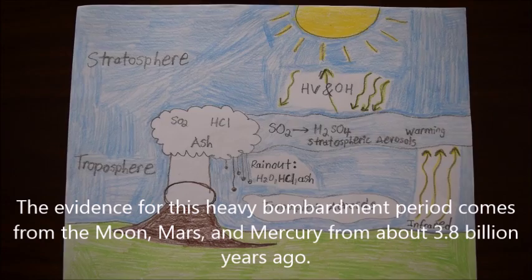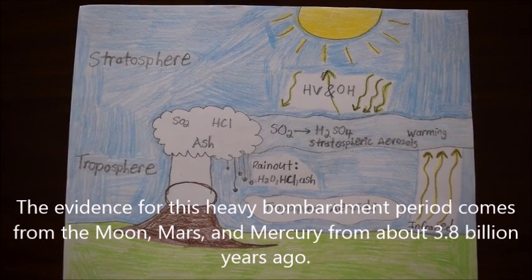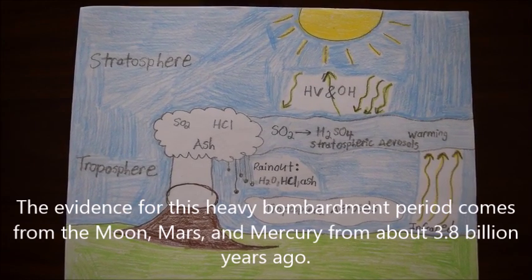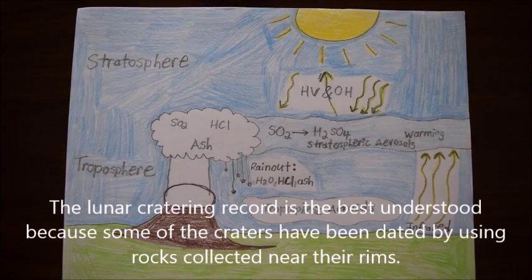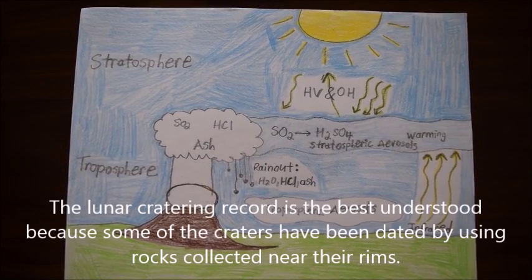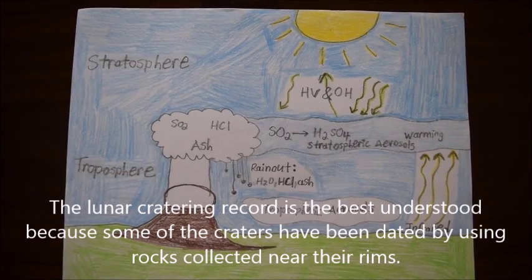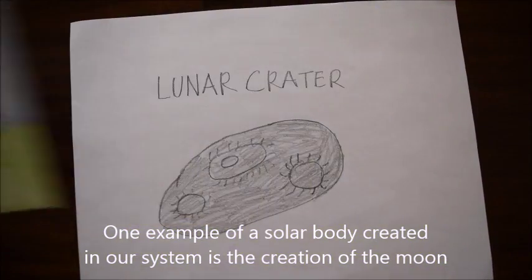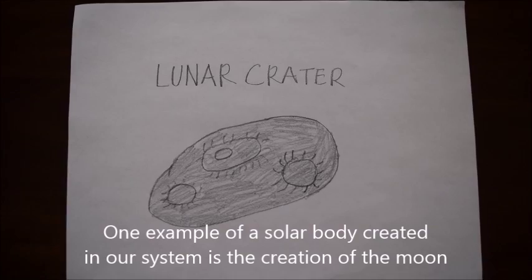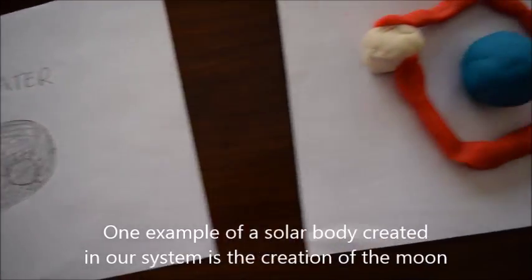The evidence for this heavy bombardment period comes from the Moon, Mars, and Mercury from about 3.8 billion years ago. The lunar cratering record is the best understood because some of the craters have been dated by using rocks collected near their rims. One example of a solar body created in our system is the creation of the Moon.